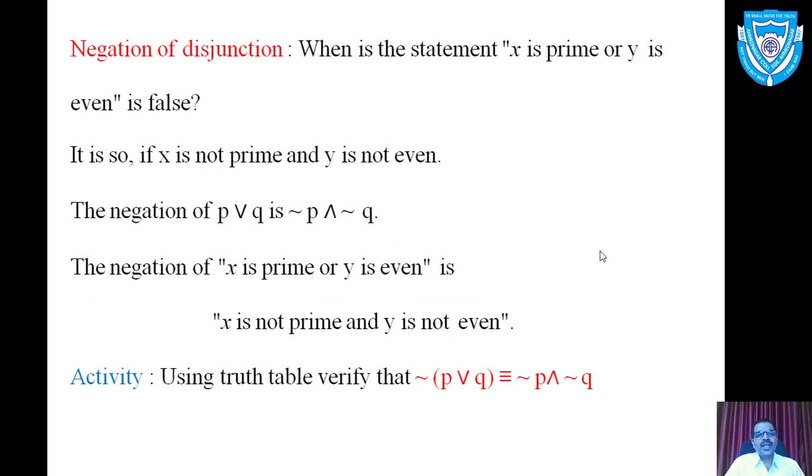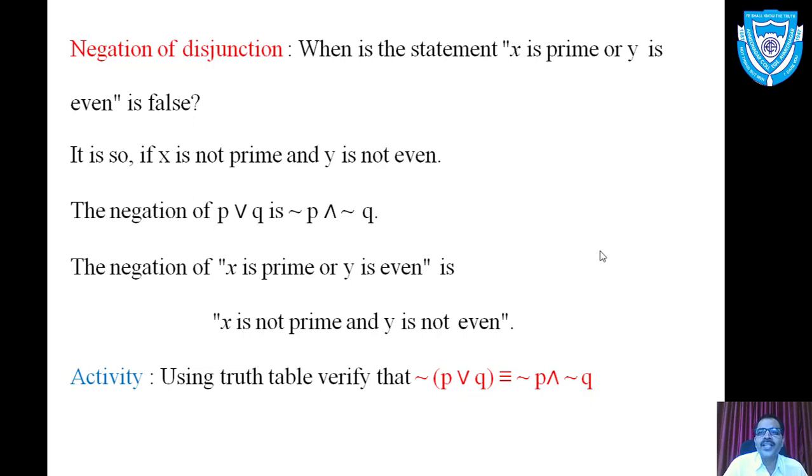Move to the next one, negation of disjunction. When the statement x is prime or y is even, when does it become false? We know that any statement becomes false whenever its negation becomes true. Then question is that what is the negation of this provided disjunction statement? If x is not prime and y is not even.